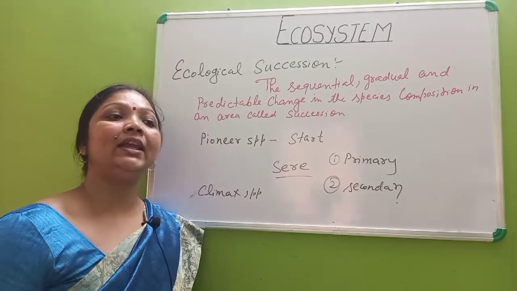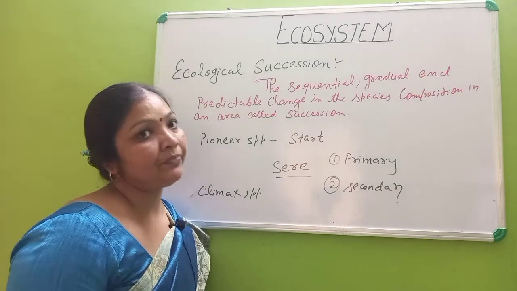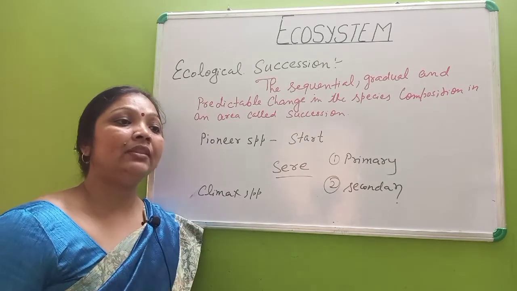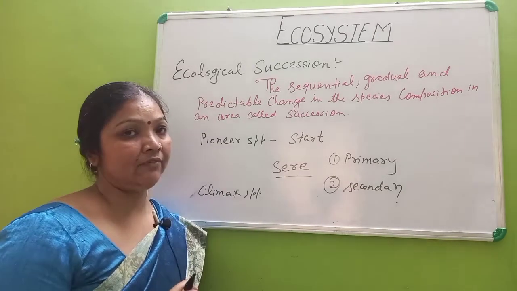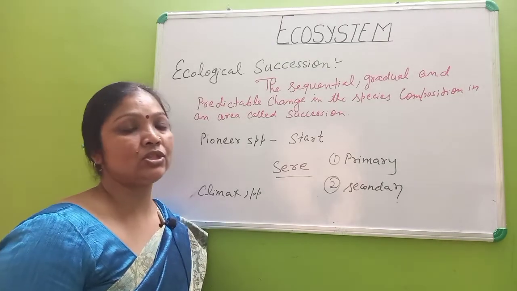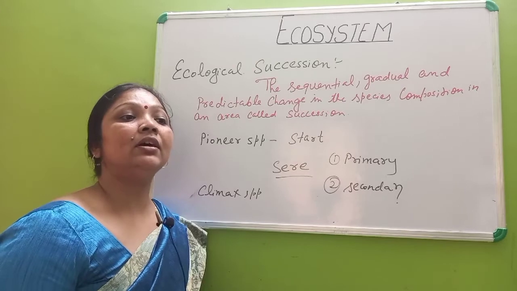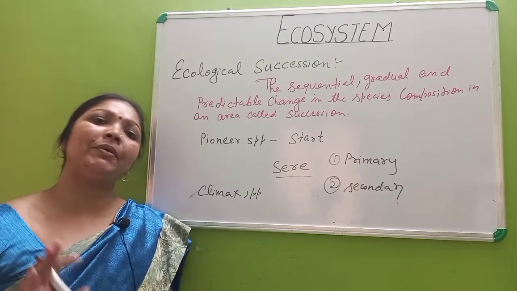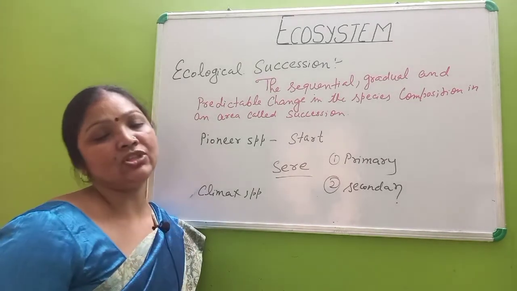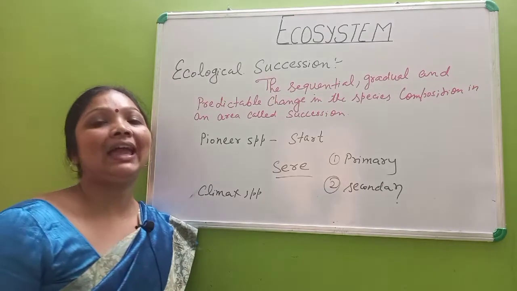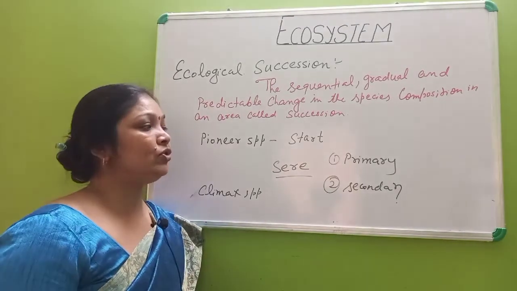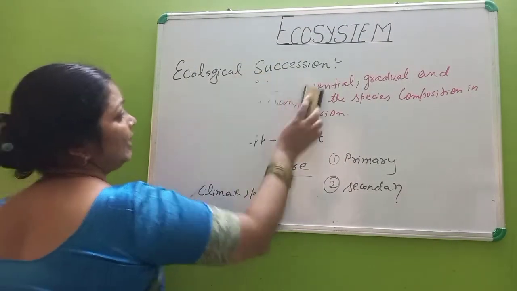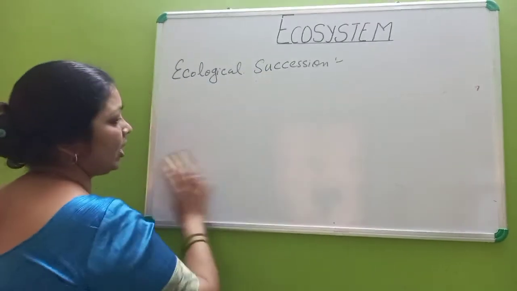Then in the soil, finally foliose lichen will develop, and after that, as these make the condition more favorable, fruticose lichen will develop. Fruticose lichen will make the condition more suitable. Then the bryophytes develop, then the pteridophytes, and ultimately the gymnosperms and angiosperms will develop. These angiosperms or gymnosperms will be the climax community, and all the communities that occur in between are known as sere communities. So I am making this flow chart. Go through this flow chart.